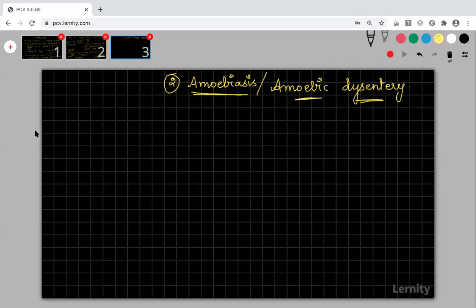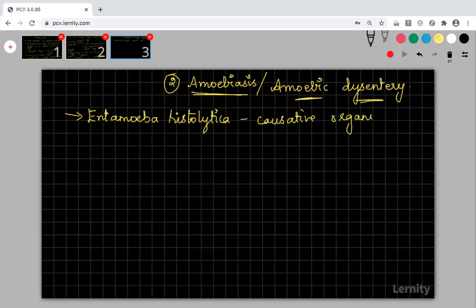As we said, the important species that causes malaria is Plasmodium. Similarly, the important species that causes amoebiasis is Entamoeba histolytica. This Entamoeba histolytica is the causative organism, the protozoal organism that causes amoebiasis.